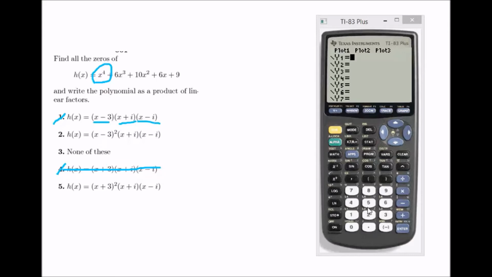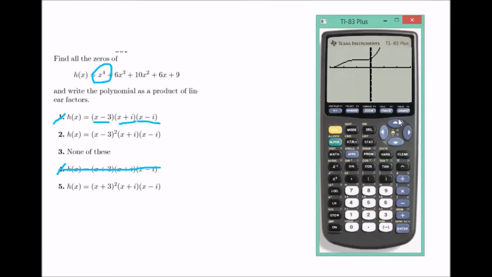So let's graph that. So x to the 4th plus 6x cubed plus 10x squared plus 6x plus 9. Graph it. Zoom out. And we're going to have something that looks like this. Now, I want to get a better look at that, so let's go ahead and zoom fit, see what we get. Zoom fit's not working for these, so let's zoom back to standard. Let's look at that window.